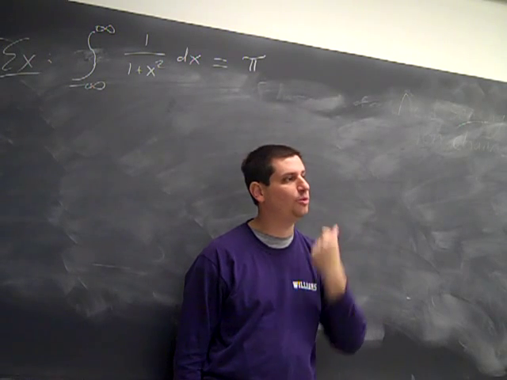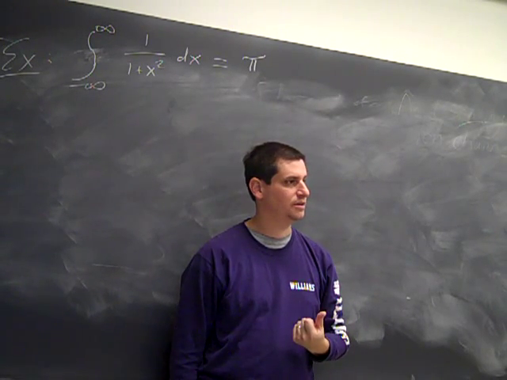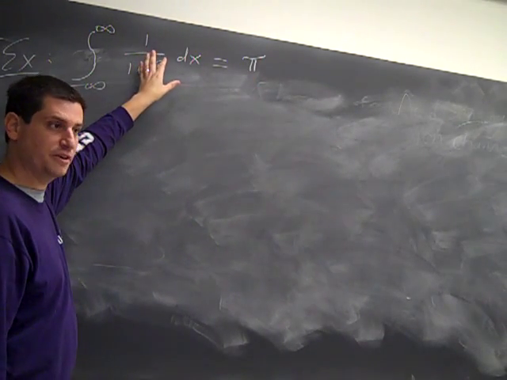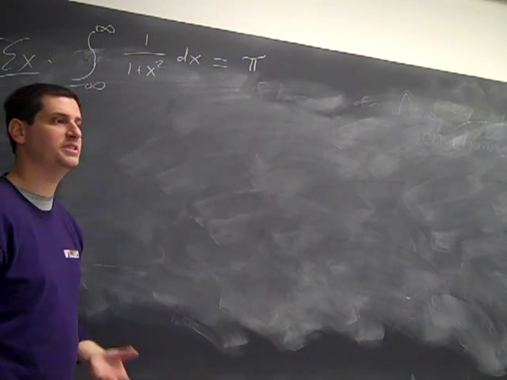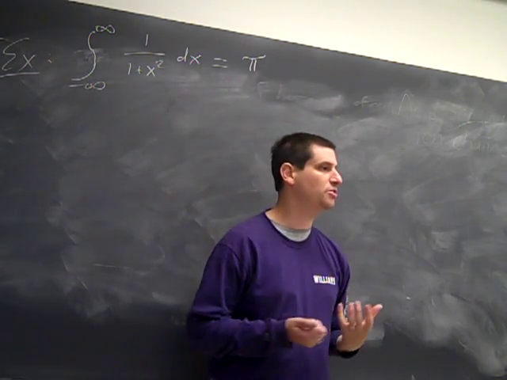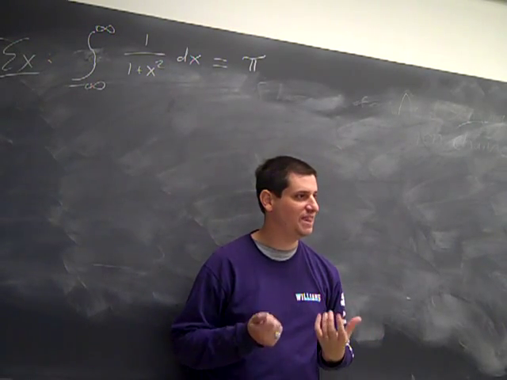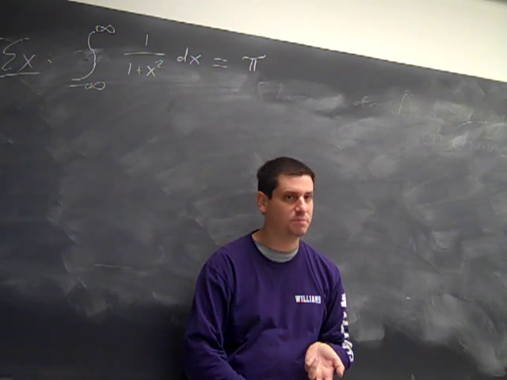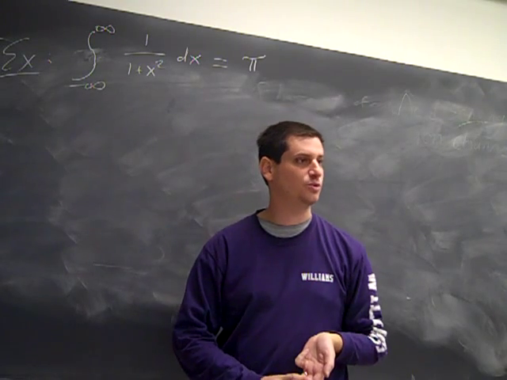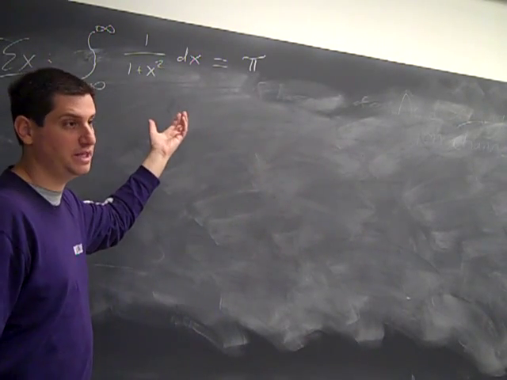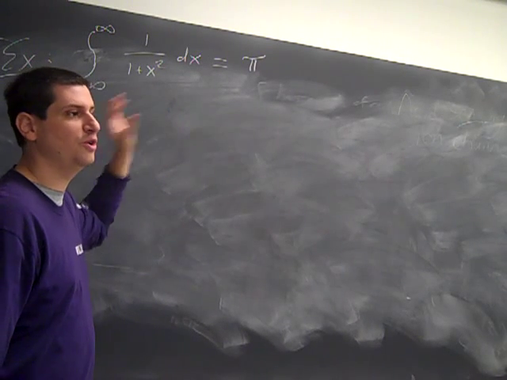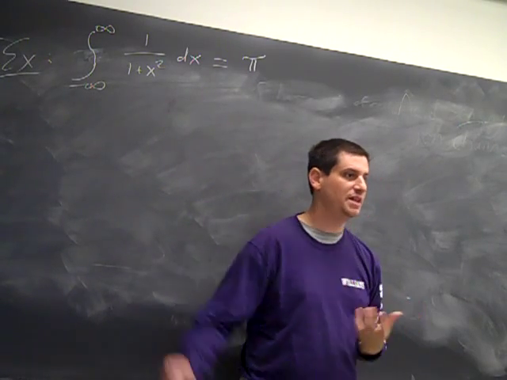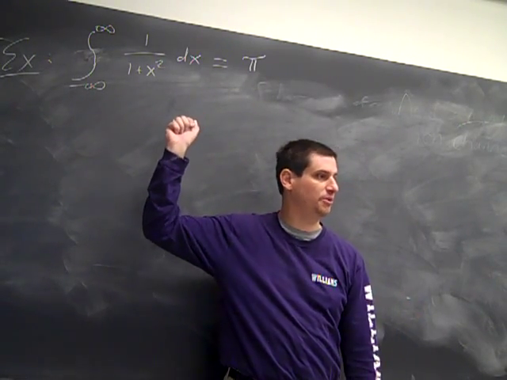The other thing is, this is one of the most important probability densities there are. To make it a probability density, I divide both sides by pi. I have a non-negative function that integrates to 1. That's the definition of a probability density. It assigns probabilities to events. If you've taken a course in probability, hopefully you remember that you can talk about things like mean, the expected average value, and variance, the size of the fluctuations. This is a density that does not have a mean, and it does not have a variance. So in terms of testing how weak a condition you need for something, this is a great testing density to use in probability.